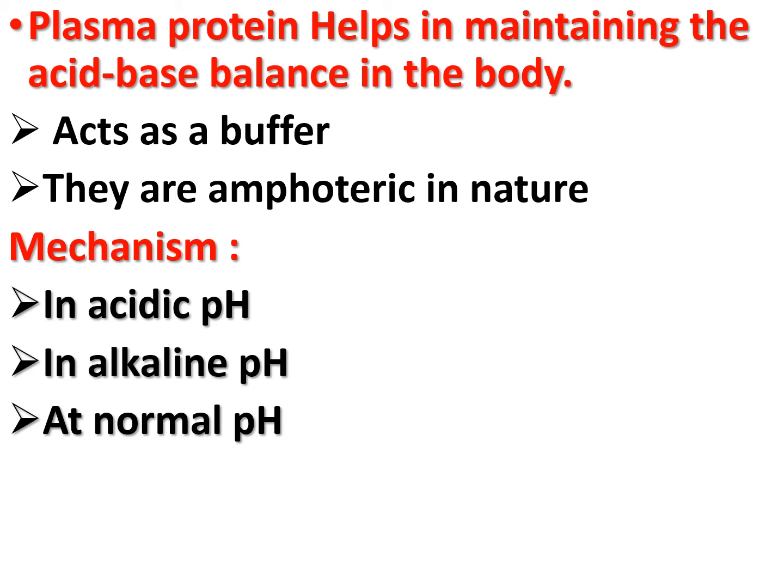For example, in acidic pH, the N-terminal group of protein acts as a base and accepts a proton, and it is converted to ammonium ion. Then in alkaline pH, the COOH group of the protein acts as an acid and can donate a proton, and so it becomes carboxylate ion. And at normal pH of the blood, the protein acts as an acid and combines with the cations, mainly sodium. So in this way, the plasma protein helps in maintaining the acid-base balance in the body.